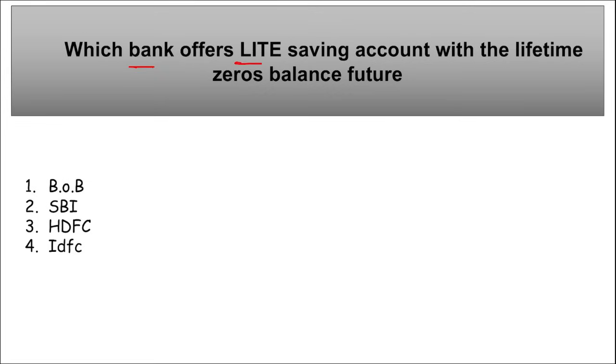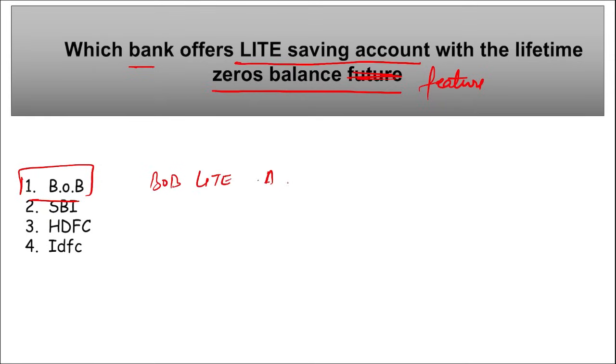Next, which bank offers a lifetime zero balance saving account feature? Not future, feature. Right? So which is that bank? It is Bank of Baroda. They have launched a lifetime zero balance saving account that will be called the BoB Light Saving Account, and this account will offer a lifetime free RuPay Platinum credit card or debit card for the customers who maintain a nominal quarterly average balance. Right here, the quarterly average balance will be 3000 rupees for metro or urban areas, 2000 rupees for semi-urban areas, and 1000 rupees for rural branches.